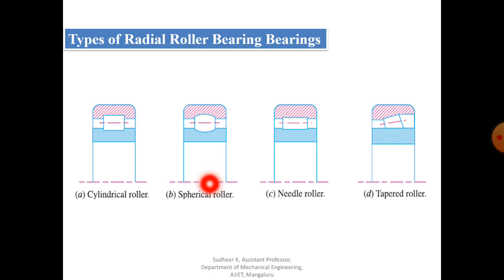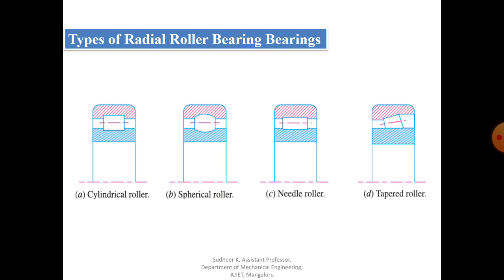It can be used with a double row of rollers that can carry thrust load in both directions. So it will support the thrust load in both directions in such applications. We can use the spherical roller bearing, and it will always tolerate whatever angular misalignment there is in the shaft, that is 1 to 2 degrees. So that is about the spherical roller bearing.